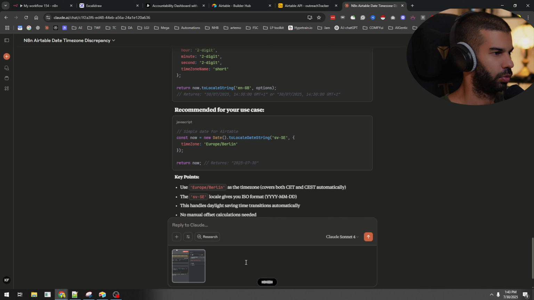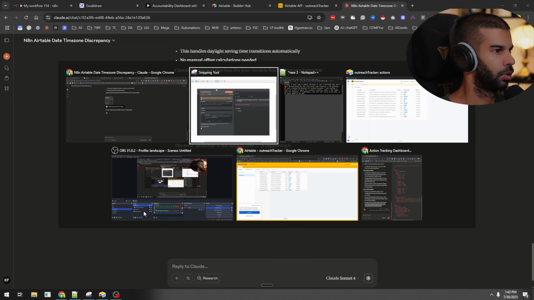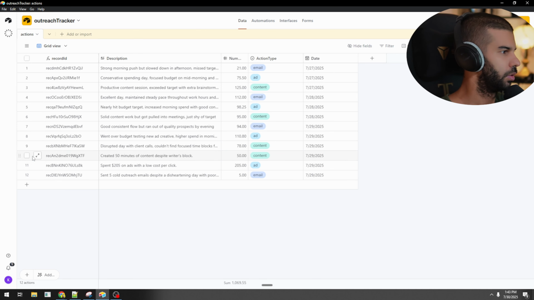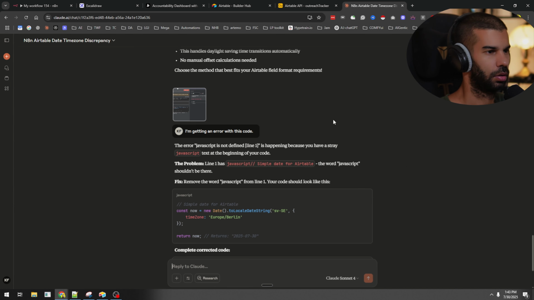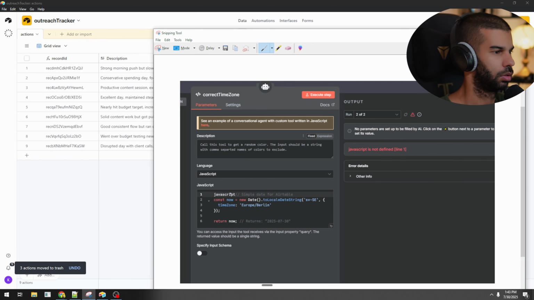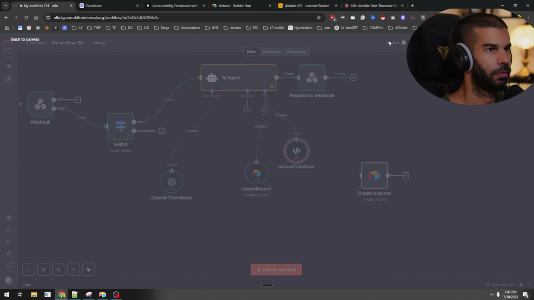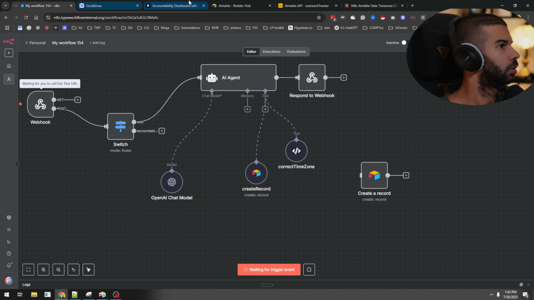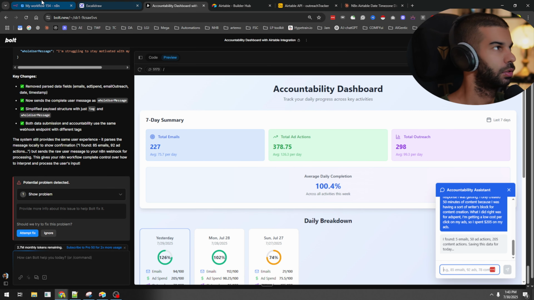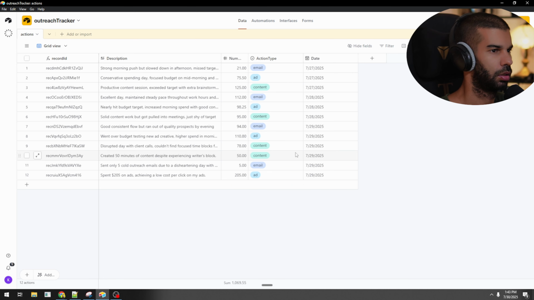I'm getting an error with this code. I would assume that this still didn't work right there. Remove the word JavaScript from your line 1. Did I paste that in with it? Yeah, I did. Of course, it's not working. Paste. Okay, try once more. Execute. Bolt. Paste. Let's see what happens here.